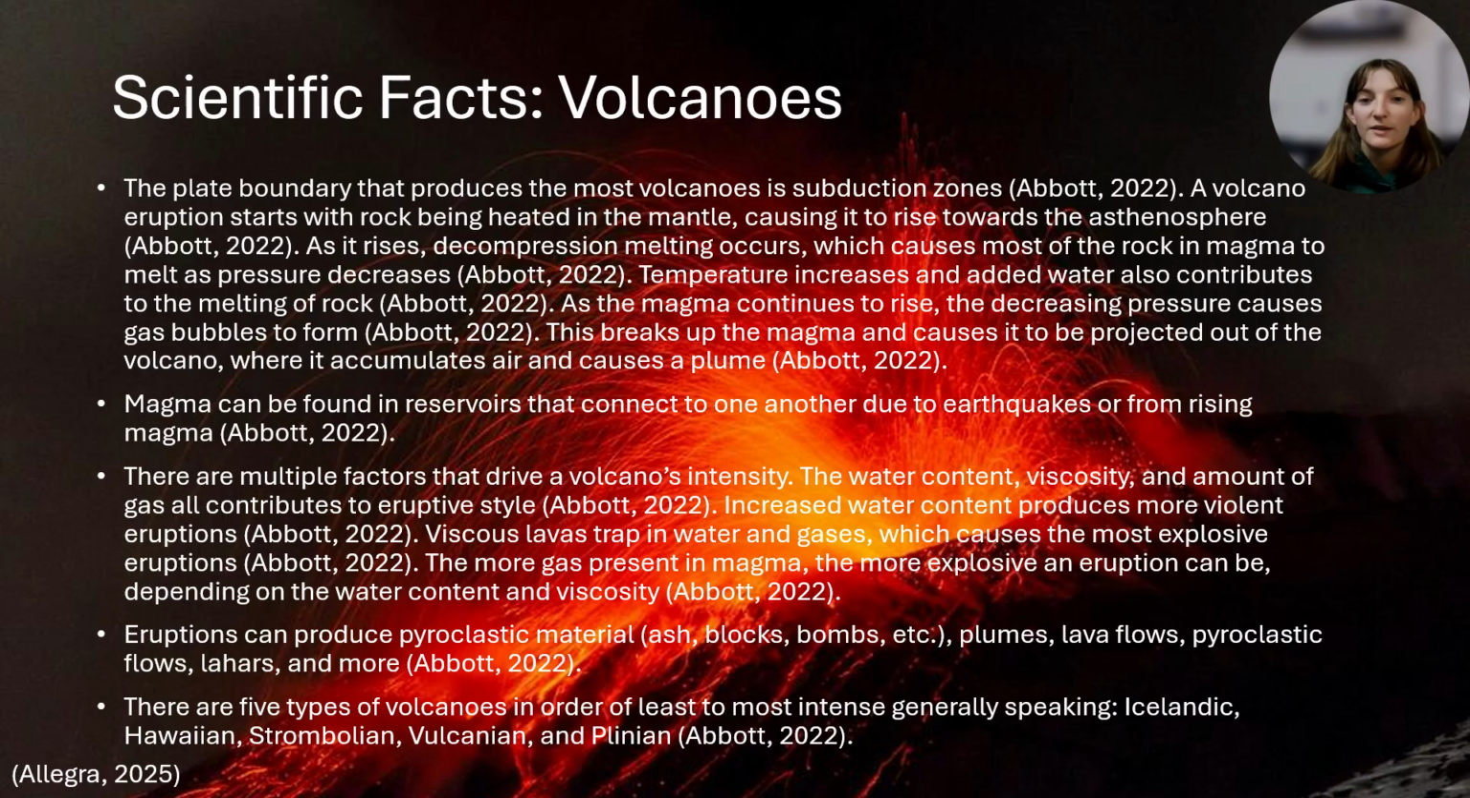Eruptions can produce pyroclastic material, ash, blocks, bombs, etc., plumes, lava flows, pyroclastic flows, lahars, and more. There are 5 types of volcanoes in order of least to most intense, generally speaking: Icelandic, Hawaiian, Strombolian, Volcanian, and Plinian.